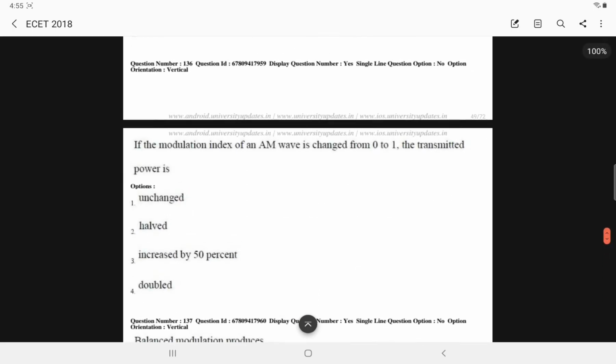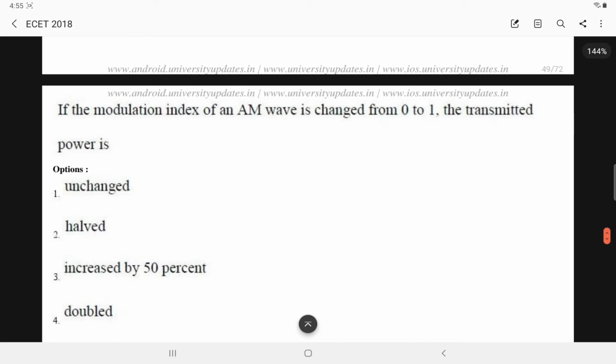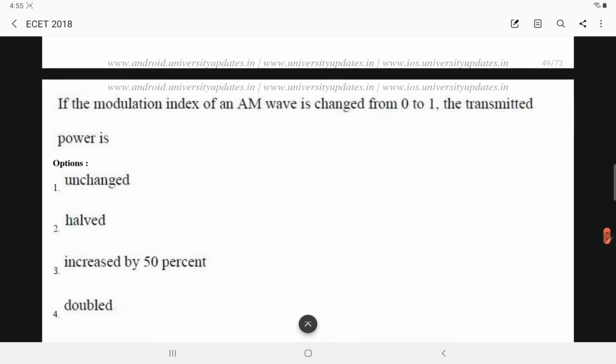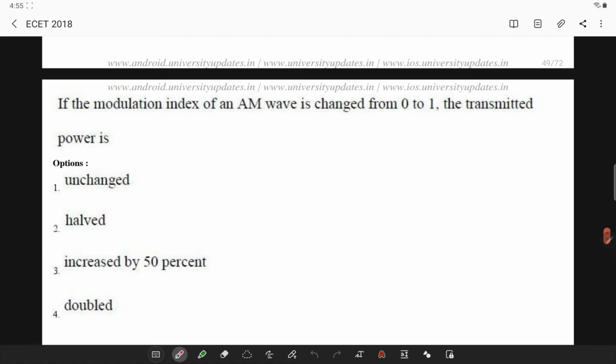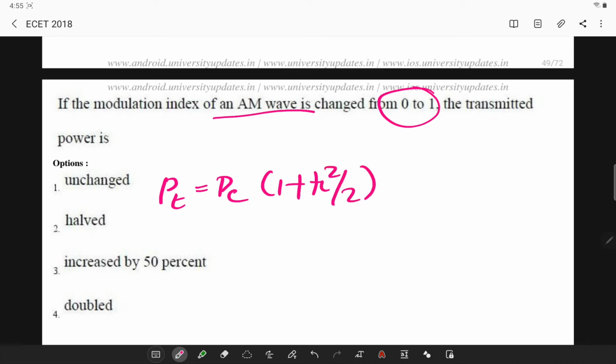So this is your problem. If the modulation index of an AM wave is changed from 0 to 1, what is the effect on the transmitted power? So remember, we have the formula Pt = Pc(1 + mu²/2) in case of an AM wave.